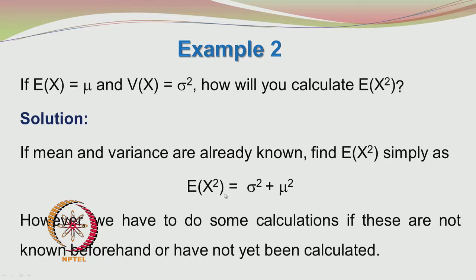I am going to show you how to find E of x squared independently. Rather than doing relatively tedious calculations for sigma squared, you can first find E of x squared. You can calculate mu squared rather easily, and then subtract mu squared from E of x squared to get the variance sigma squared. So, let us see the calculations.